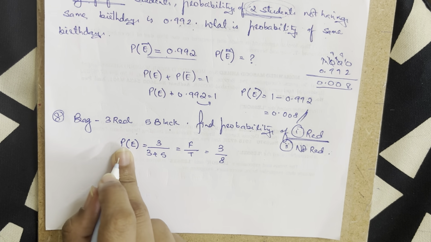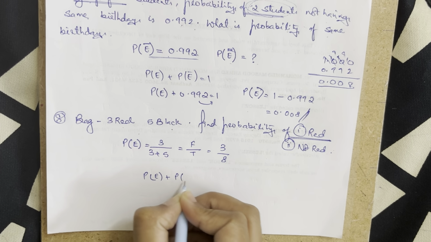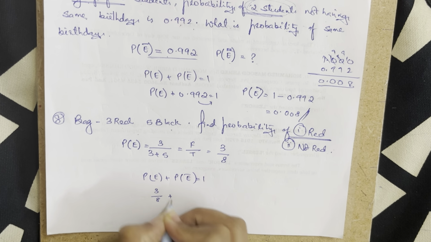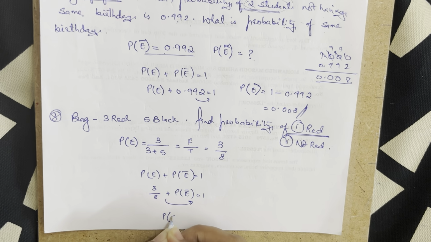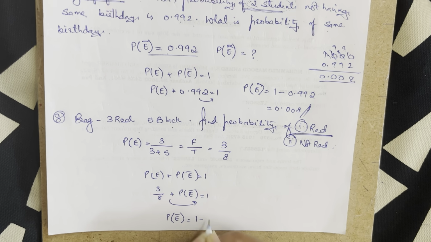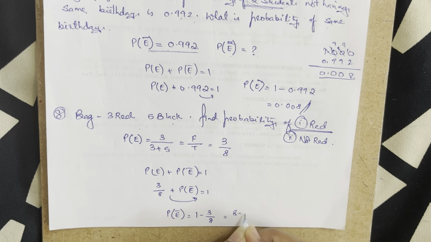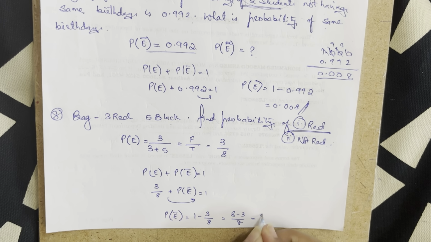Not red means this is for red, not red would be the same. The probability of the event plus the probability of the not event is equal to 1. If this is 3 by 8 and not is being asked, I take it to the other side: the probability of the event not occurring is equal to 1 minus 3 upon 8. So that becomes 8 minus 3 upon 8, which is 5 upon 8.